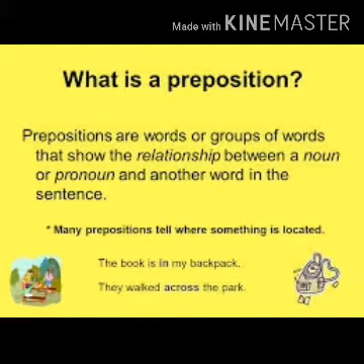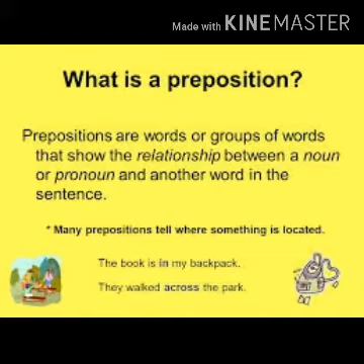What is the preposition? Prepositions are words or group of words that show the relationship between noun or pronoun and other words in the sentence. The other words in the sentence may be a noun, verb or adjective. The type of preposition depends on WH word. Where, in which direction. Basically, preposition tells us where something is located.